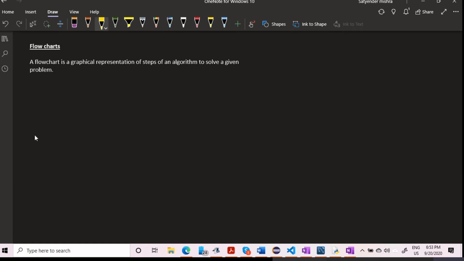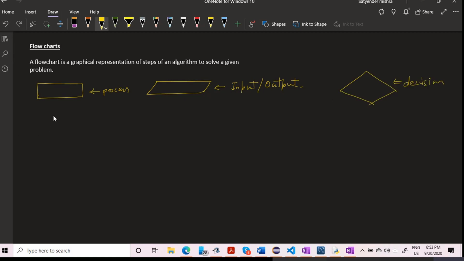Okay. Say for example, to process the data, we use a rectangle. For input and output, we use a parallelogram, right? This diamond shape is used for decision, right? This oval shape is used for start or end, right? This circle shape is the connector. Fine.